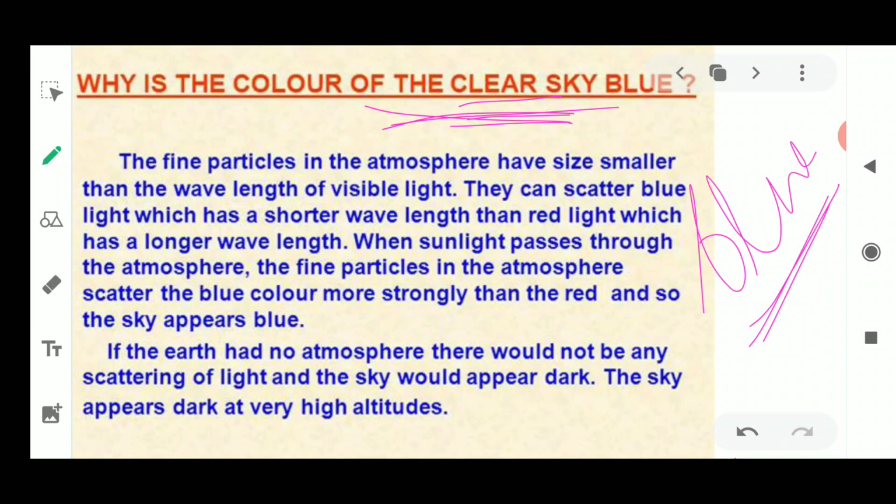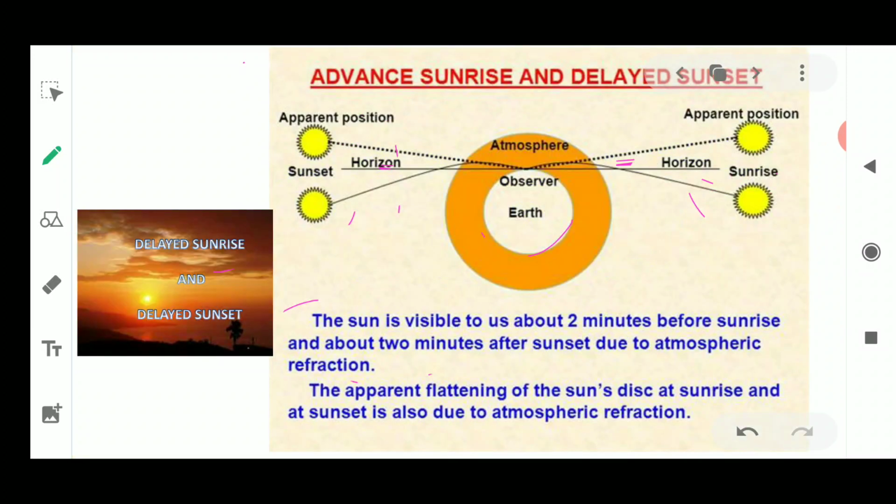Before discussing this part, I'll just go back to the slide and discuss why the apparent position of the sun is different at different times. Because of atmospheric refraction, when the sun is slightly below the horizon, the light has to move through different layers having varying refractive index.